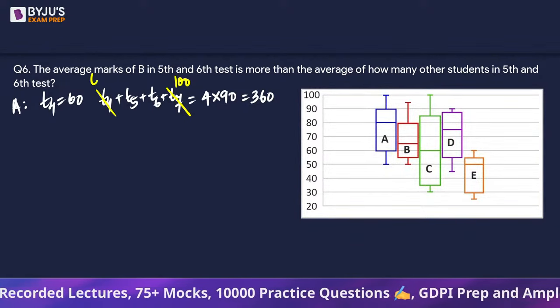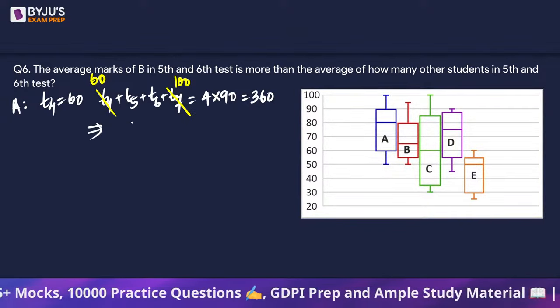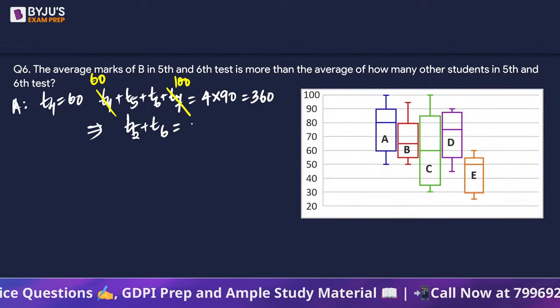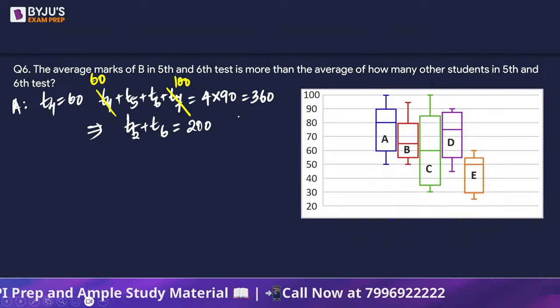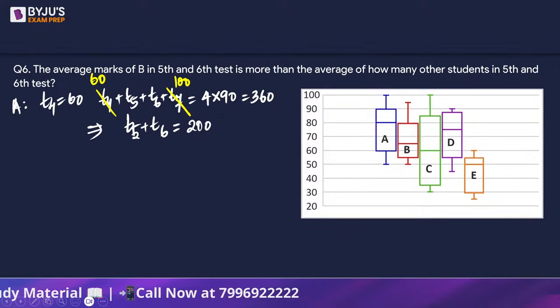T4 की value हमें पता है 60 है. So from here, can we say that we can get this sum of the marks obtained in the test 5 and 6? 360 minus 160. है ना? If you use the same logic, we can figure this out for B, C, D and E.